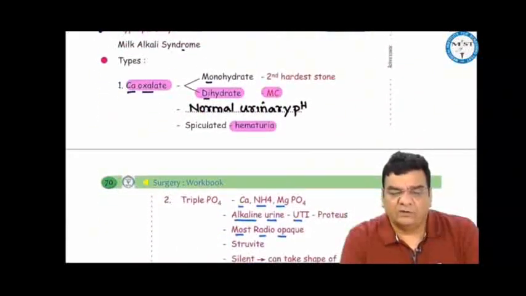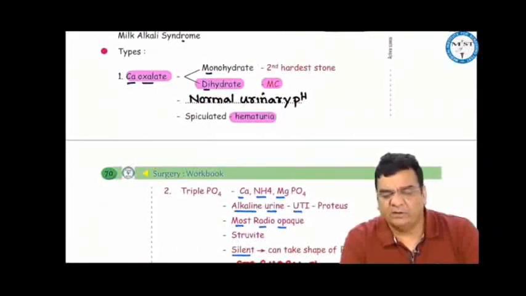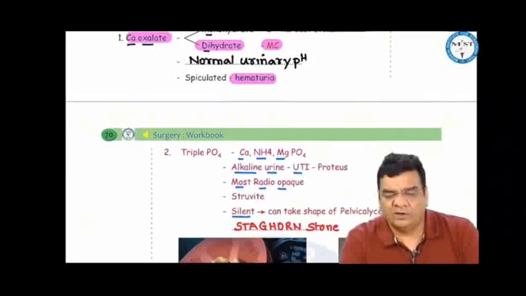milk alkali syndrome. Now, different types of urinary stones: calcium oxalate can be monohydrate or dihydrate, dihydrate being the most common. Monohydrate are the second hardest stones. They are commonly seen in normal urinary pH. They are spiculated and cause hematuria.